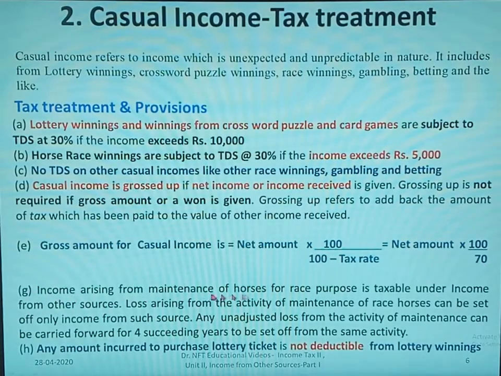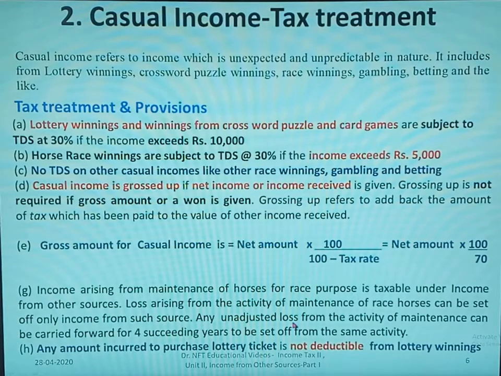Income arising from maintenance of horses for race purpose is taxable under income from other sources. Loss arising from the activity of maintenance of race horses can be set off only from income from such source. That is, if there are any expenses incurred on the maintenance of horses, you can deduct them from the income which has arisen from the horse race.